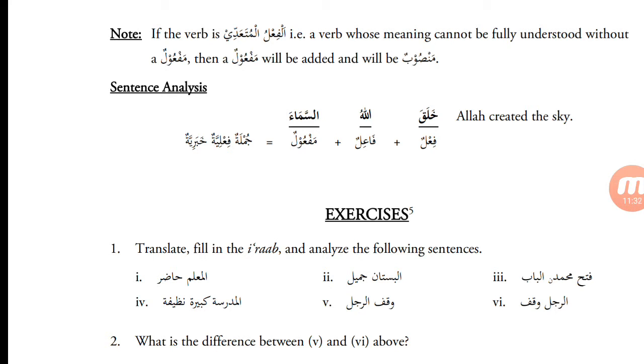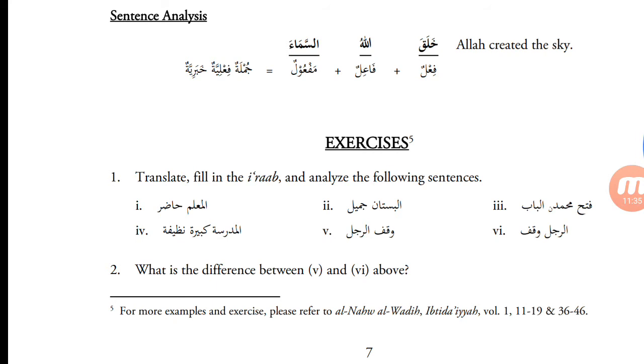So let's have a look at the example below. خَلَقَ اللَّهُ السَّمَاءَ. Allah created the sky. So here خَلَقَ is the fi'l. The ism jalalah Allah is the fa'il. As-sama is the maf'ul bihi. So Allah created the sky. Khalaqa here is al-fi'l al-muta'addi. It requires a maf'ul bihi.